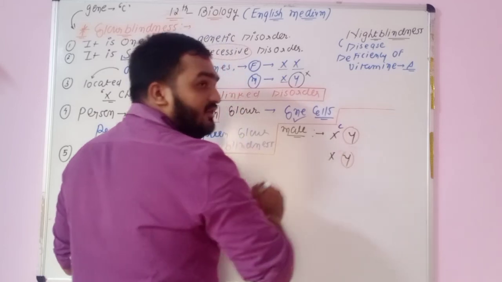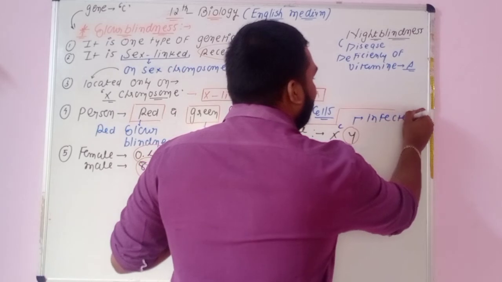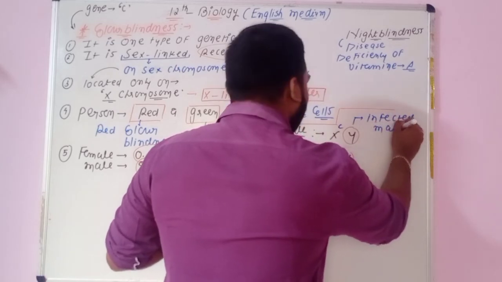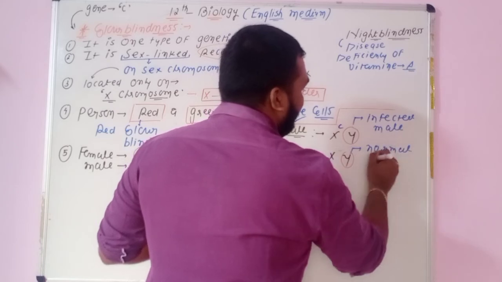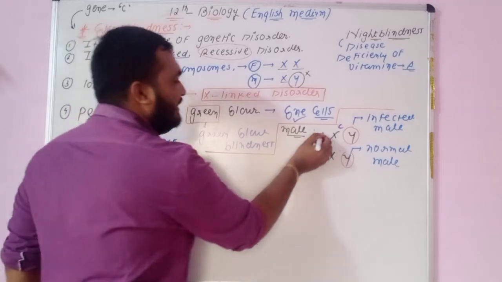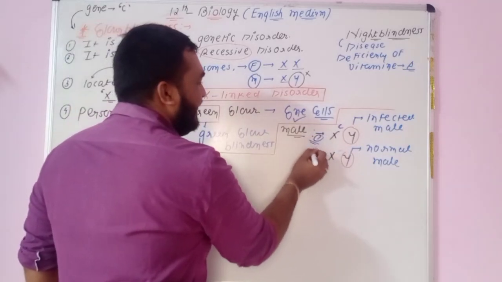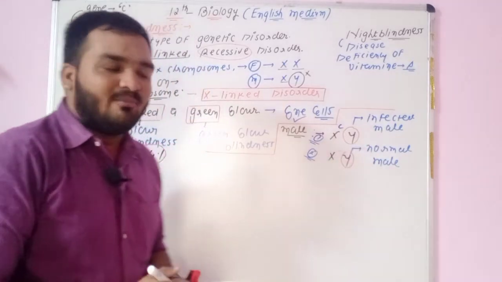So it is a genotype. Now phenotype: X^c Y is an infected male, and XY is the genotype of a normal male. So only two genotypes are possible in the case of male: X^c Y and XY, the infected male and the normal male.